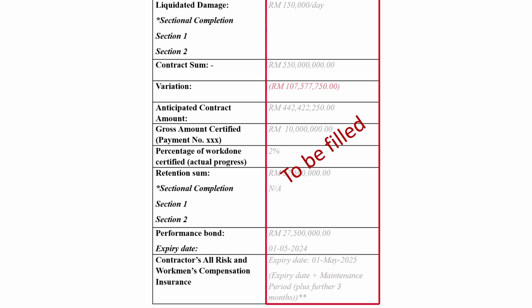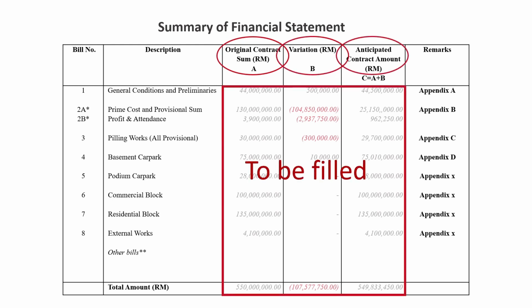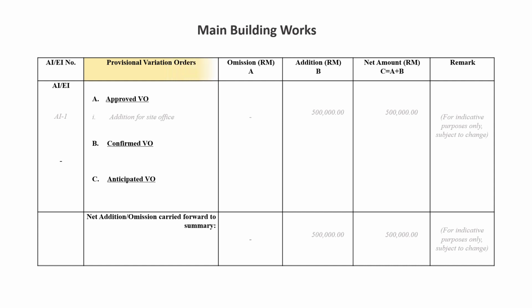Moving on, the summary of financial statement, which comprises the original contract sum, variations, and anticipated contract amount, is prepared on the second page. The details for each bill structure in this template can be found in their respective appendices. Generally, for the main building works, the provisional variation order is prepared separately into approved VO, confirmed VO, and anticipated VO.